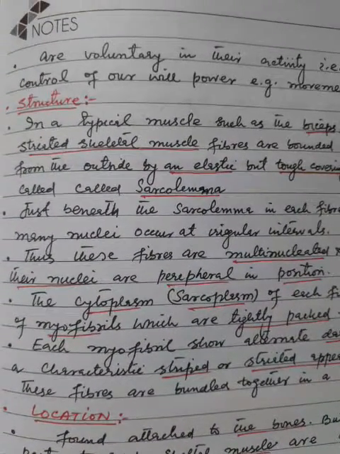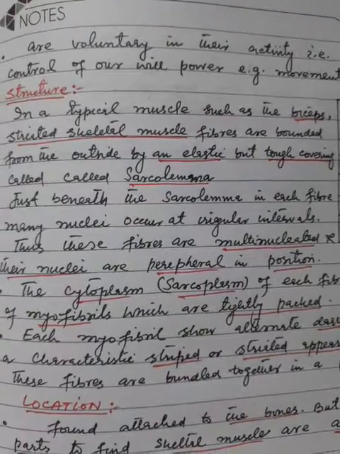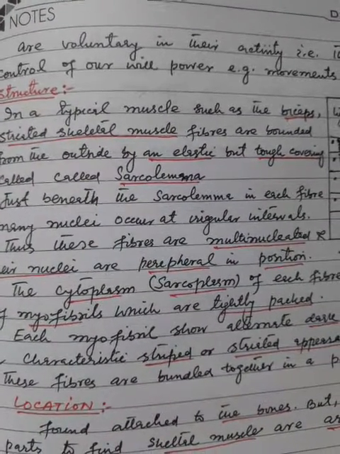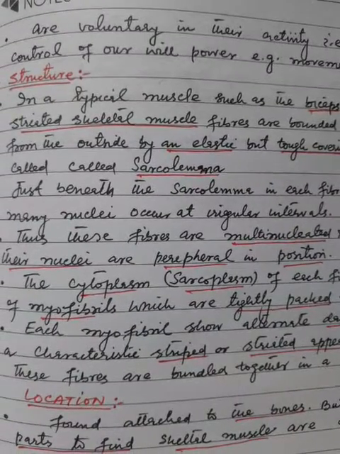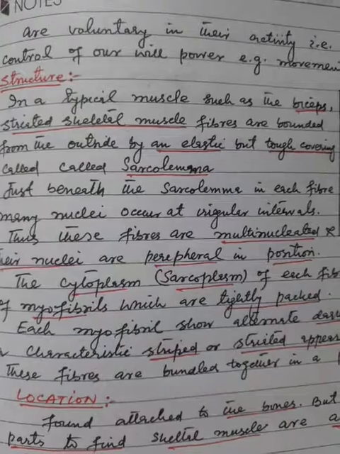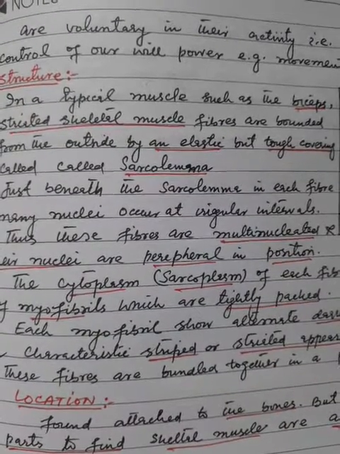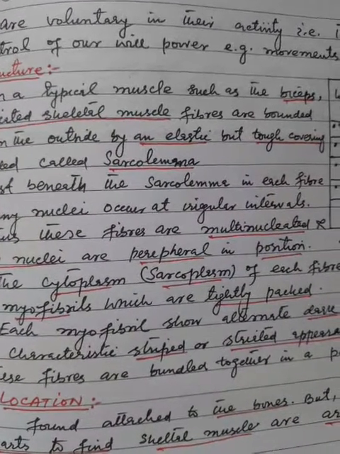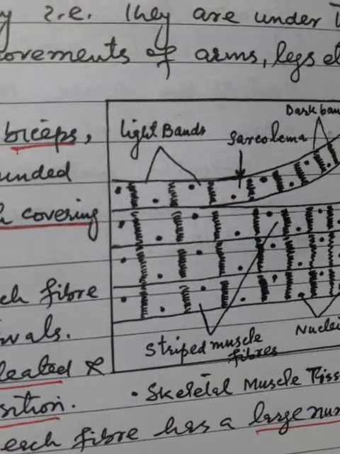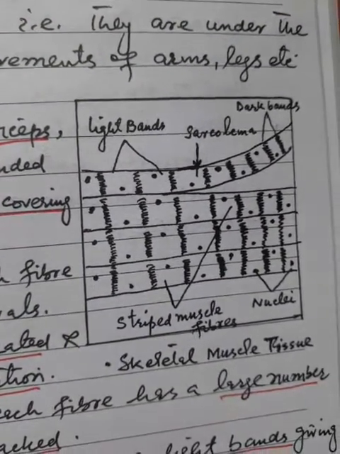In a typical muscle, such as the biceps, striated skeletal muscle fibers are bounded from the outside by an elastic but tough covering called sarcolemma. From the picture, you can see sarcolemma.